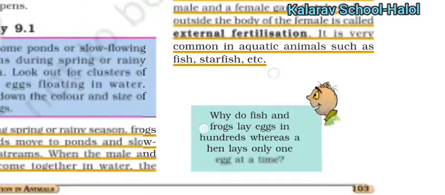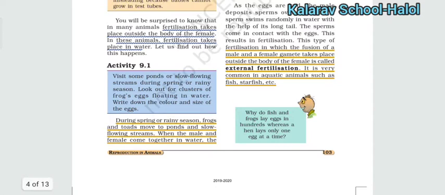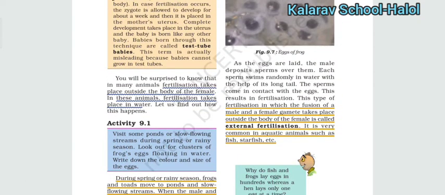So here we have studied sexual reproduction, which includes the male and female reproductive parts. Then we studied fertilization, that is internal fertilization and external fertilization. In the next lecture we will study the next topic, that is asexual reproduction.